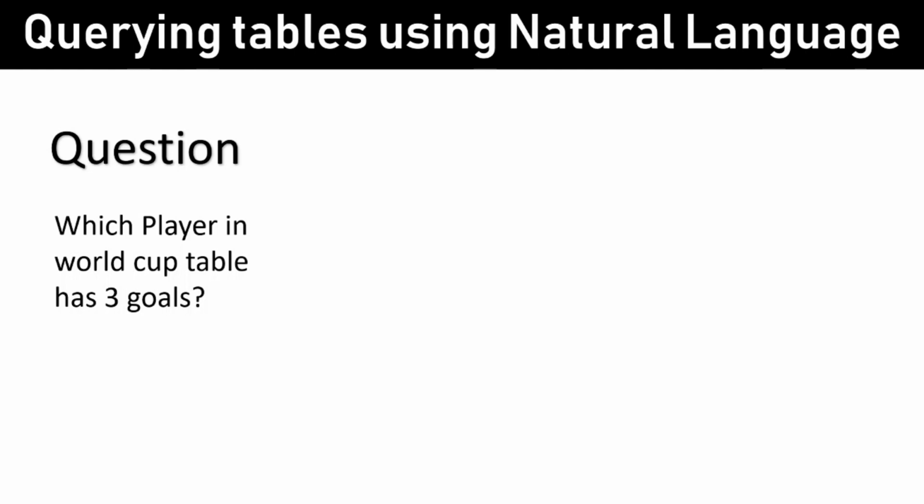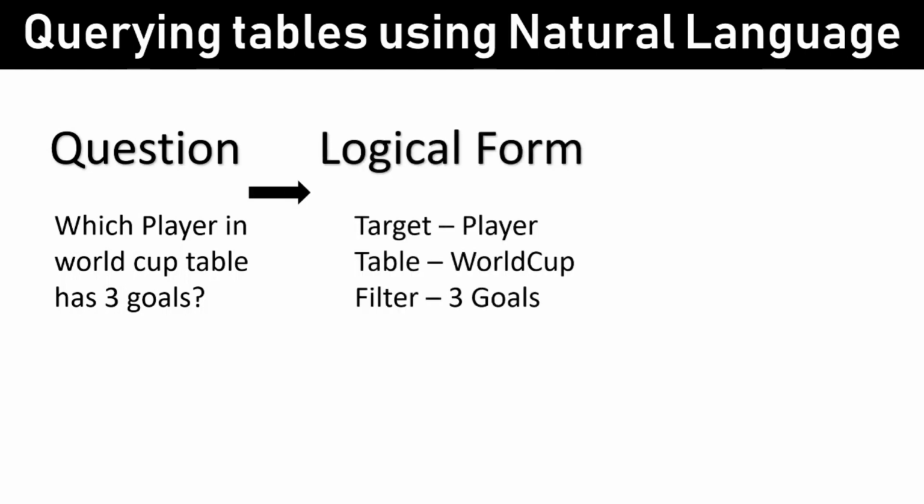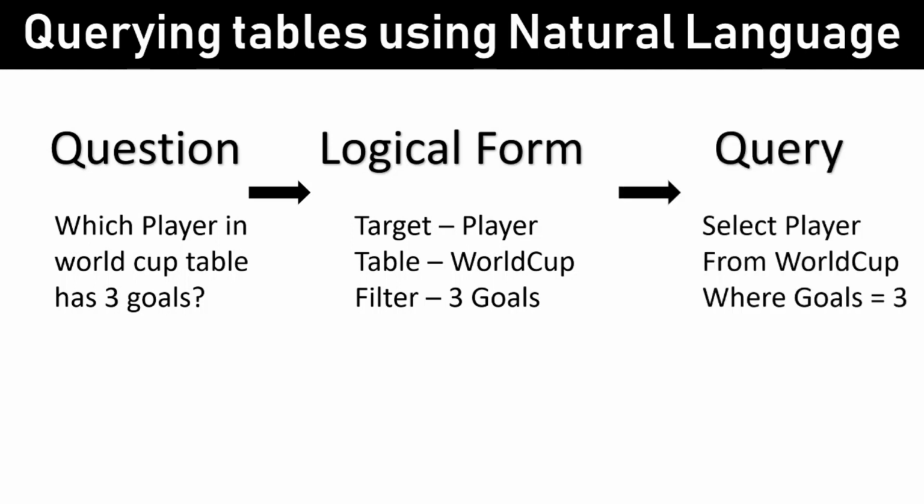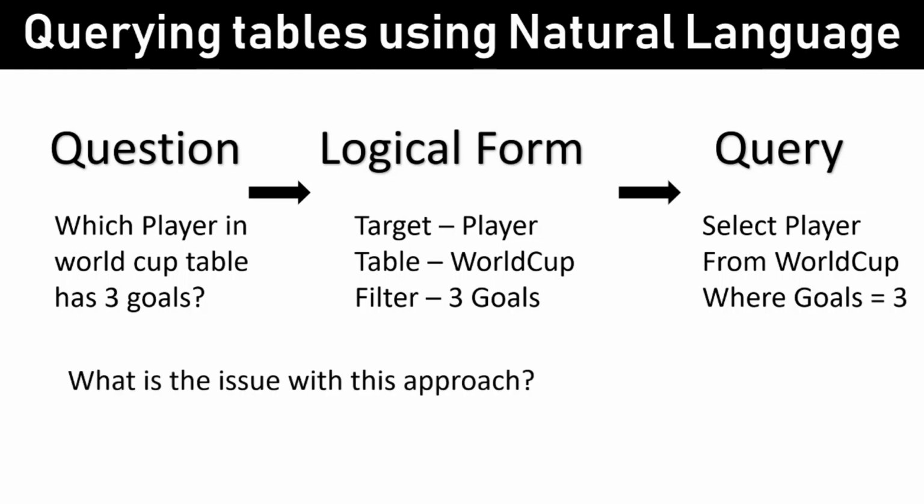Say for example, the user question is: which player in World Cup table has three goals. So now the system is able to find that player is the target column, World Cup is the table, and the filter condition that needs to be applied is three goals. Right? So this is a conversion into logical form. Then this logical form gets converted into any querying language, be it SQL or any language based on the database used. So here in SQL, you can see the query as select player from World Cup where goals equal to 3. So what's the issue with this approach?